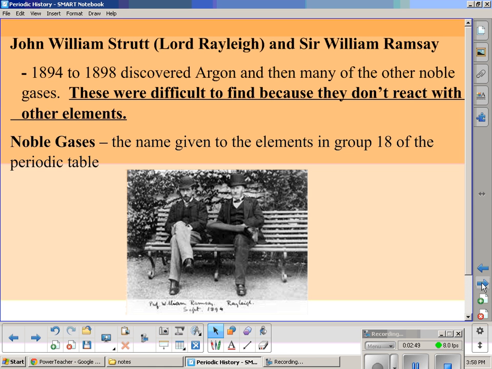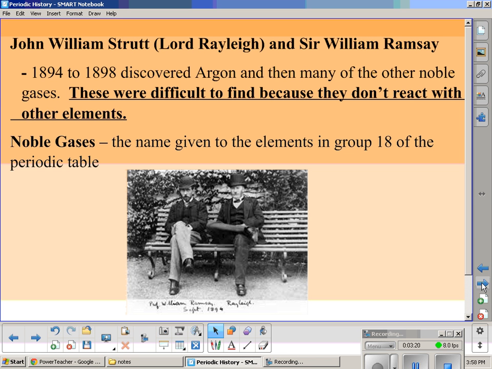Okay, Lord Rayleigh, also known as John William Strutt, and Sir William Ramsay, from 1894 to 1898 did experiments and were able to discover argon and then many of the other noble gases. And noble gases were very difficult to discover. Previous to their discovery, people had just assumed, well, this must be just an error because the amount of noble gases constituting any given sample of gases was relatively small. So people just attributed it to measurement error.